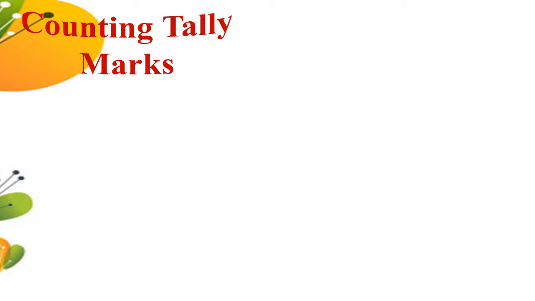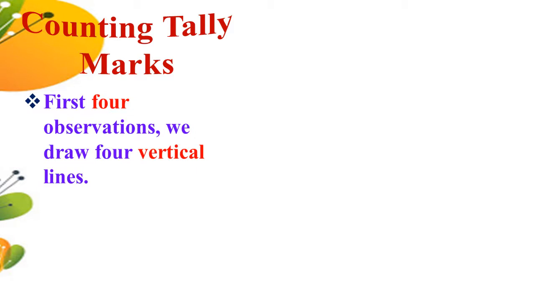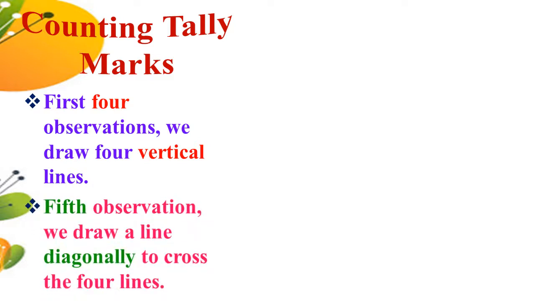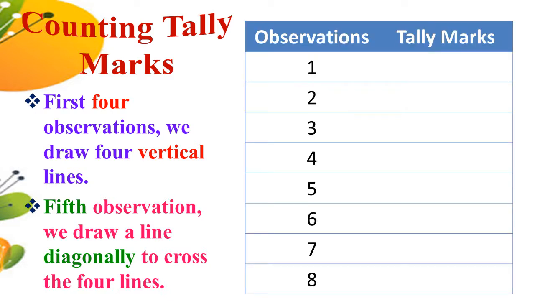So let us see how to count tally marks. Tally marks help us to organize the given data in a quick and efficient manner. It helps us to count objects by using vertical lines in groups of 5. For the first 4 observations, we draw 4 vertical lines. For the fifth observation, we draw a line diagonally to cross the 4 lines. So let us understand with some examples.